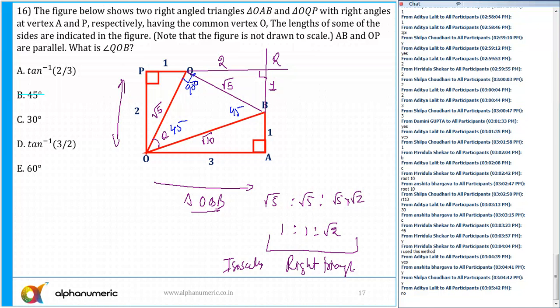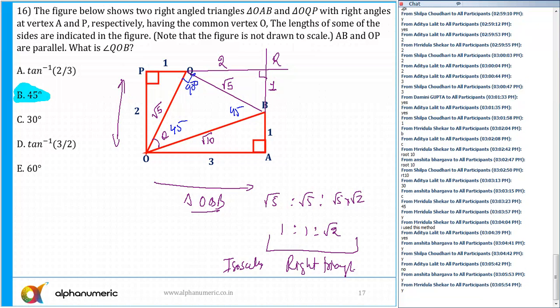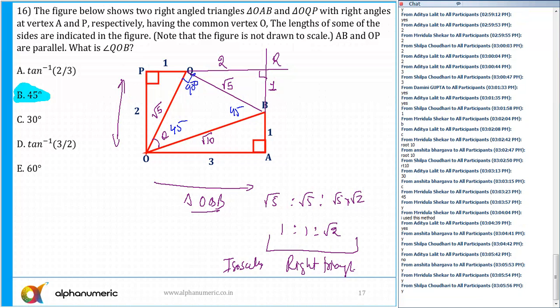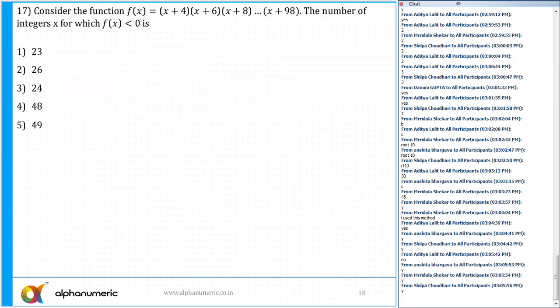So can I move to the next question? Please tell me. I'll rate this as medium to difficult. Definitely for some of us, it might not strike that by extending the sides, we can do it quickly. 17th. Okay. Now this is the question which all of you should have attempted. What is the answer for this?